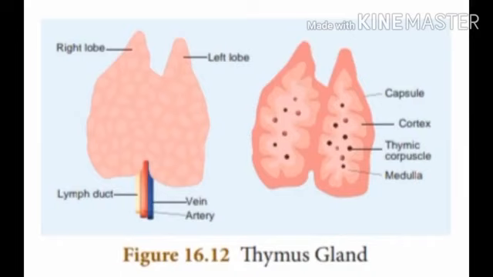The last endocrine gland would be the thymus gland. The thymus is partly an endocrine gland and partly a lymphoid gland. It is located in the upper part of the chest, covering the lower end of the trachea, that is our windpipe. You can find the lung ducts with veins and arteries, and in between them you find the thymus. The thymus gland secretes a hormone called thymosin.